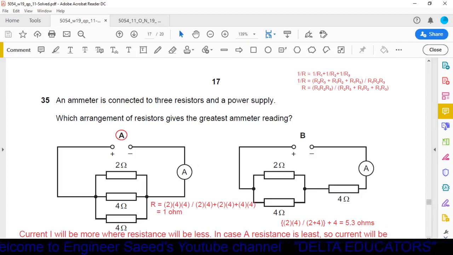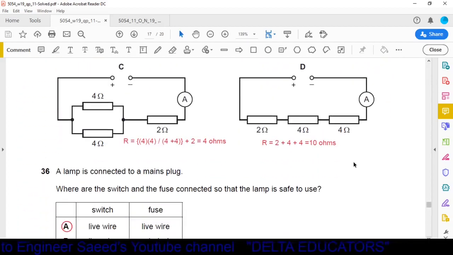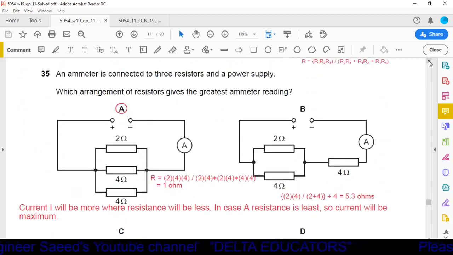To calculate the equivalent resistance of a parallel combination, the formula is given here. To calculate the equivalent resistance for the series combination, it is given here. In series, it is a simple algebraic sum. Now by using these two formulas, we will calculate the total equivalent resistance in all the cases.